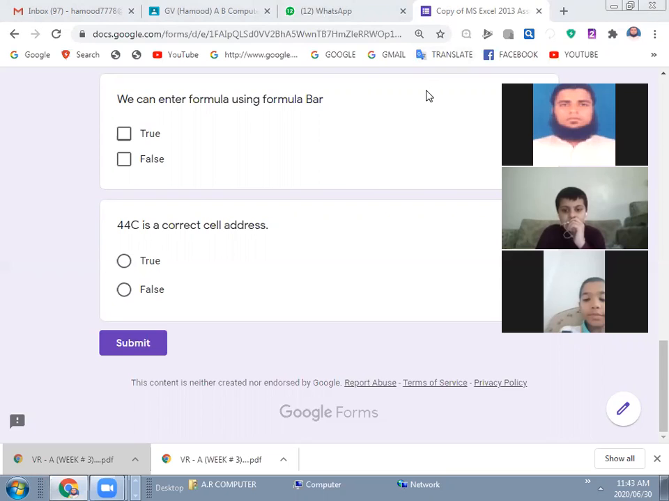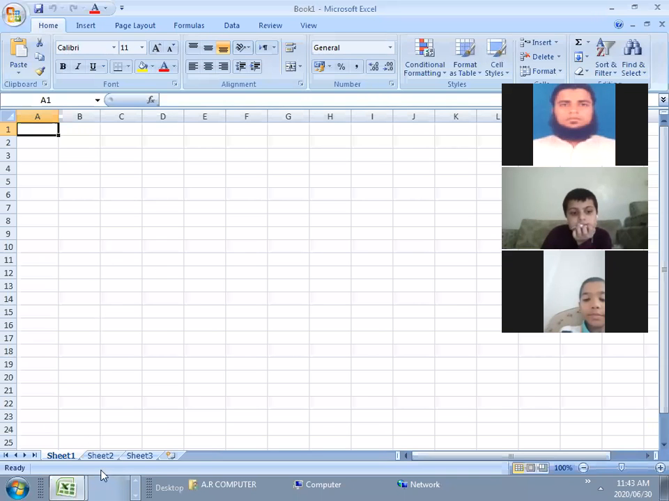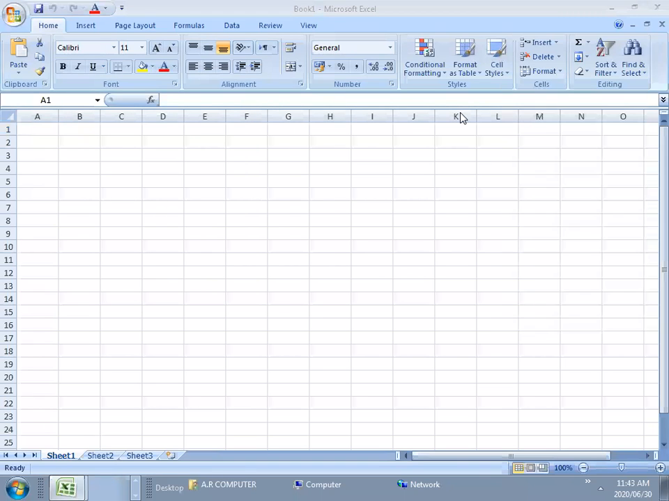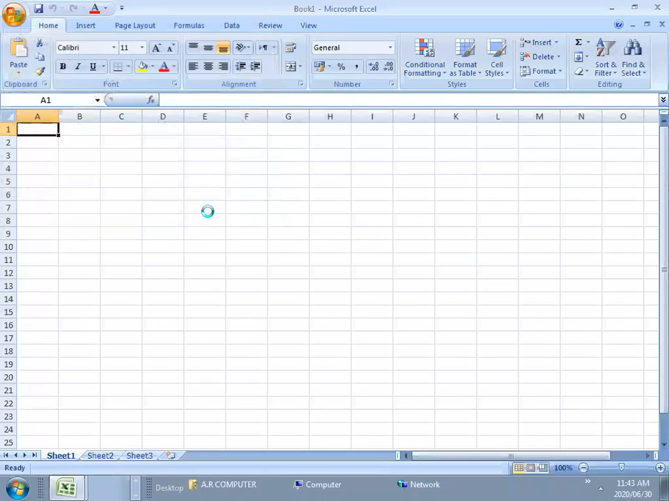Now coming to Microsoft Excel again. I'm focusing on some of the features we learned in the previous classes. I'm opening our old file, countries, right?